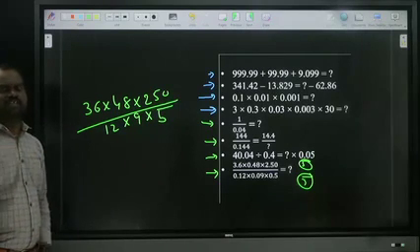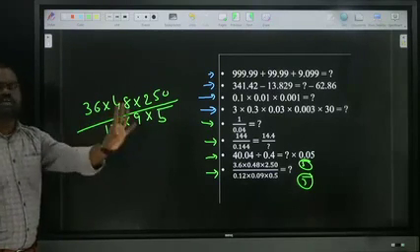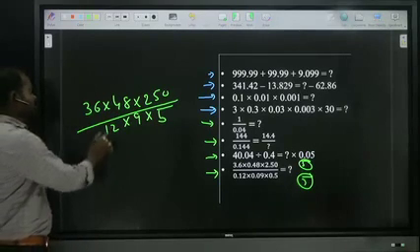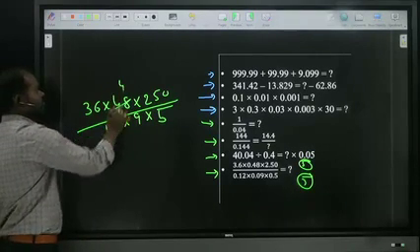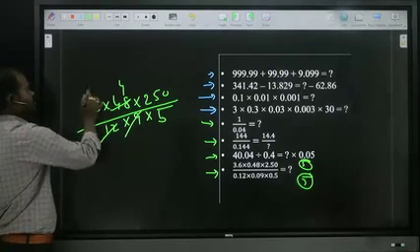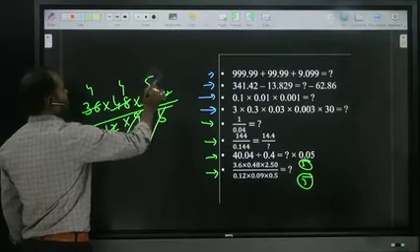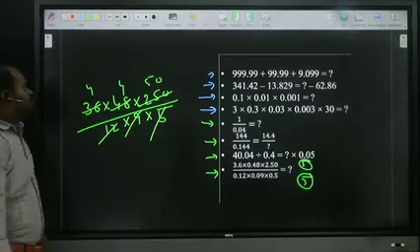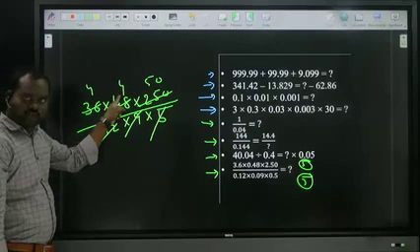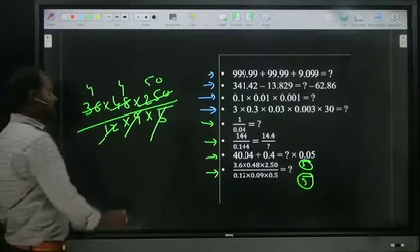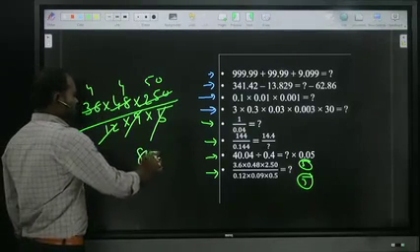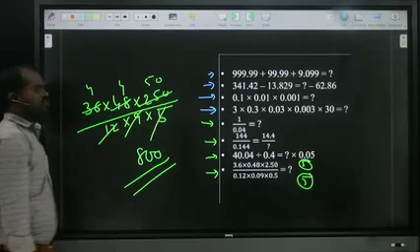Now normal cancellation. 12 fours, 9 fours, 5 ones, 5 50s. So what is the answer? 50 into 4, 200. 200 into 4, 800. So the answer is 800.